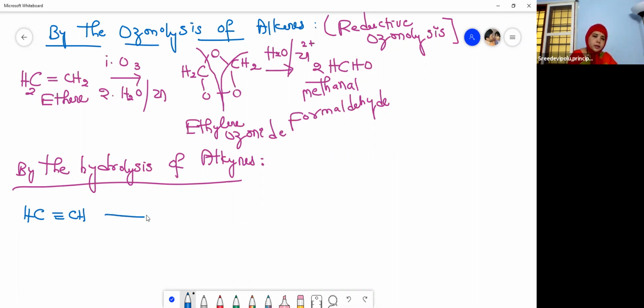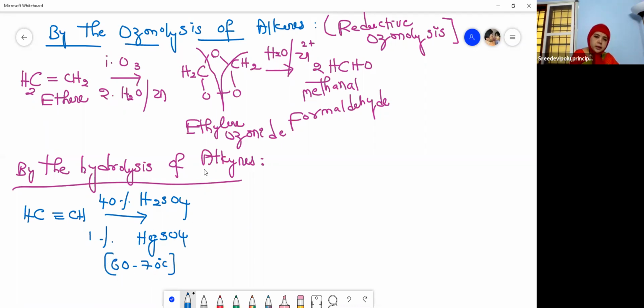This on treatment with sulfuric acid and mercuric sulfate, 1% HgSO4, at 60 to 70 degrees centigrade. And then what do you get?